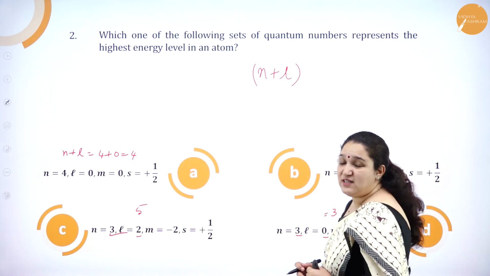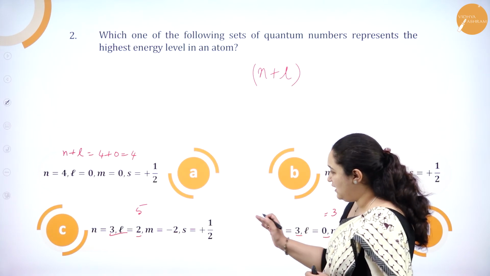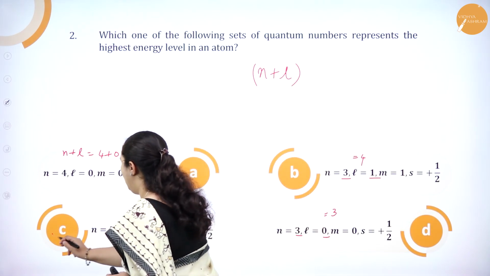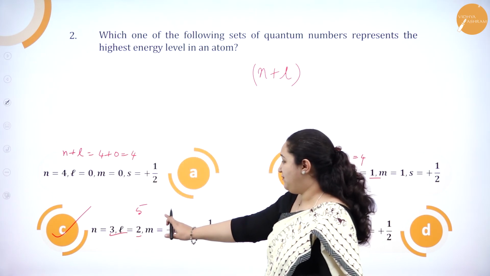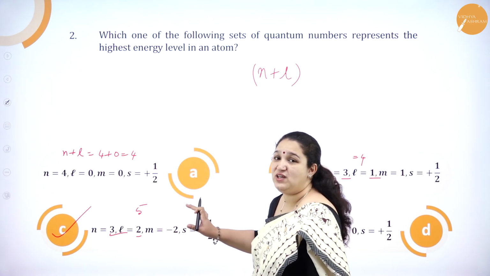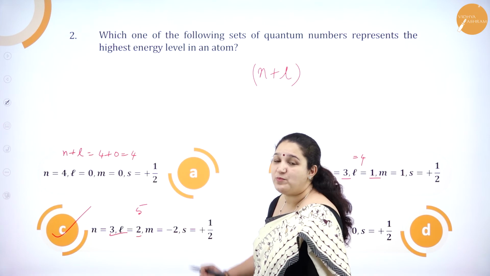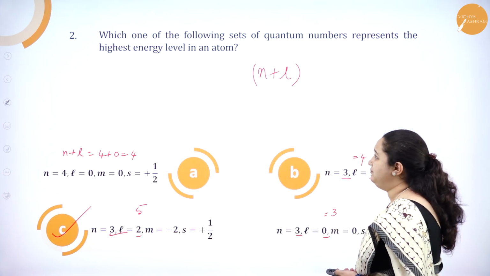So which has the set of quantum numbers in which the n plus l value is highest? It is option C, where n is equal to 3 and l is equal to 2, that is 5. So this set of quantum numbers has the highest energy level. Okay, so option C is the correct answer. We'll see the next question.